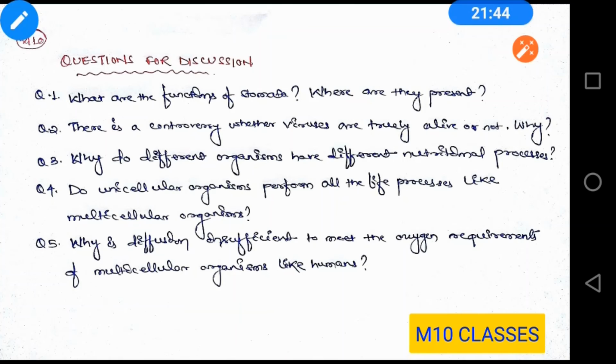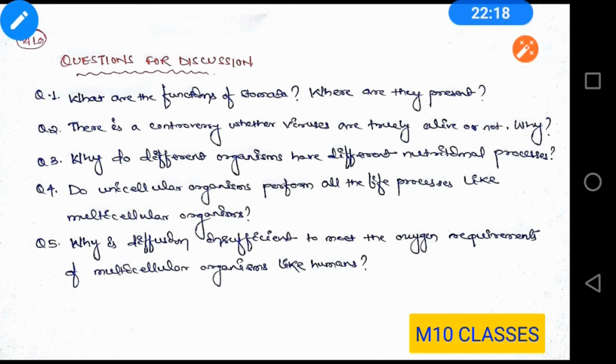So the answer is the nutritional processes depend upon the complexity of the carbon molecules. Because animals like cow, they eat mostly leaves, and they have these complex carbon molecules present in it, and that takes a lot of time to get digested. So the answer will be the nutritional process of different animals depends upon the complexity of the carbon molecules.